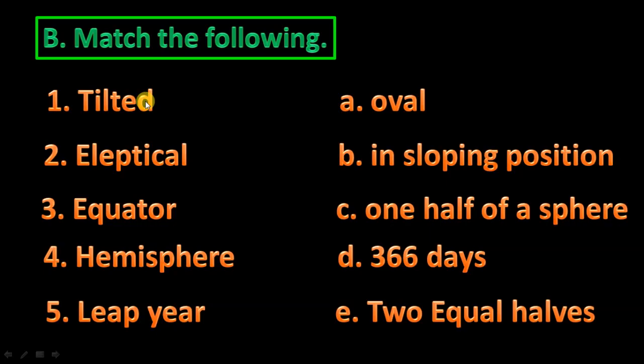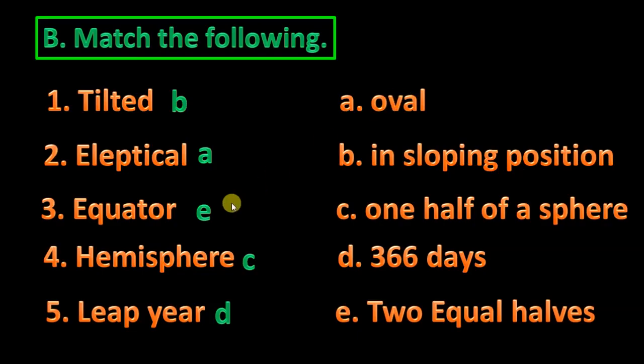Match the following. Tilted, answer will be B, in a sloping position. Elliptical, answer A, oval. Equator, answer E, two equal halves. E for equator, E for equal. Hemisphere, C, one half of a sphere. Leap year, 366 days. Clear? Tilted, in a sloping position.